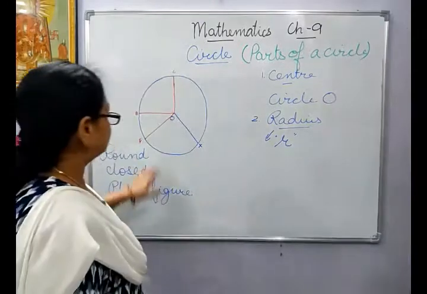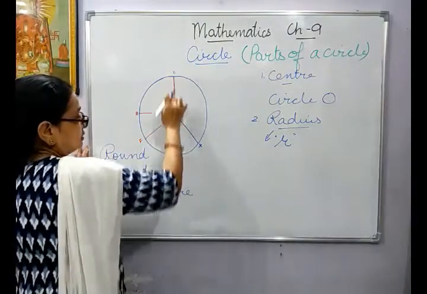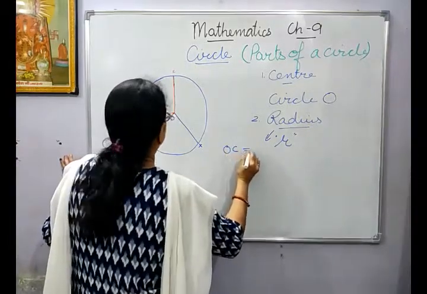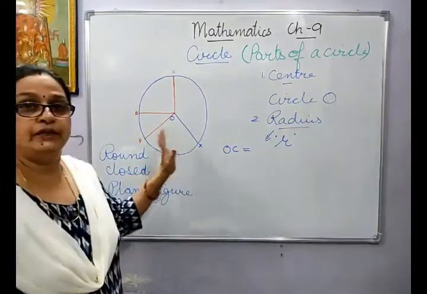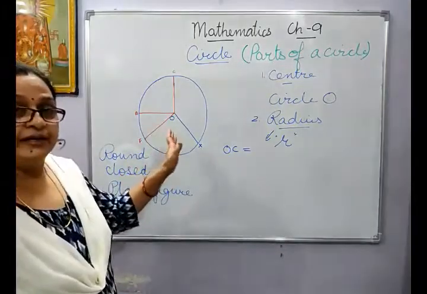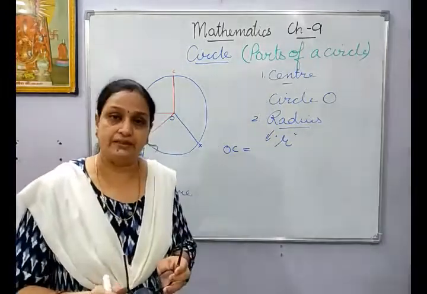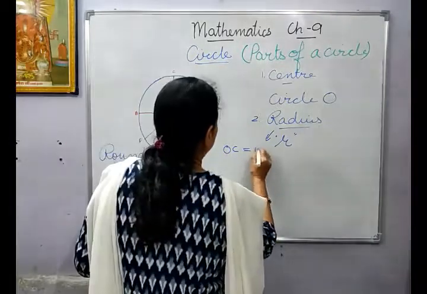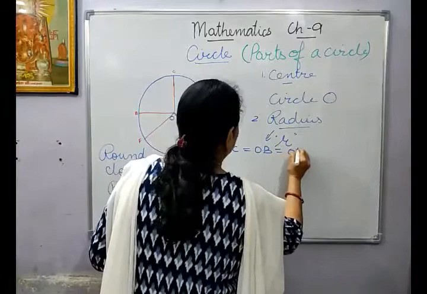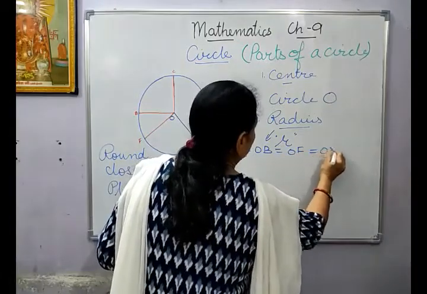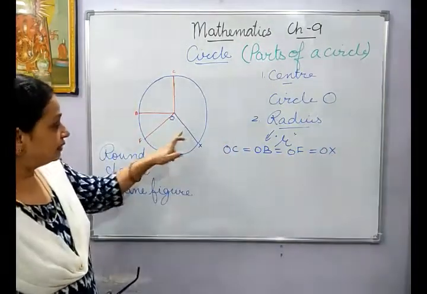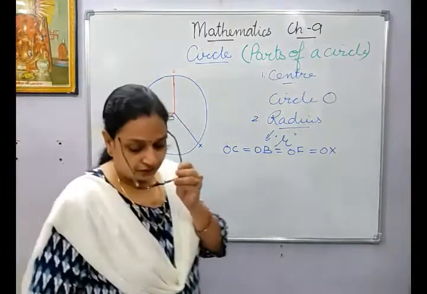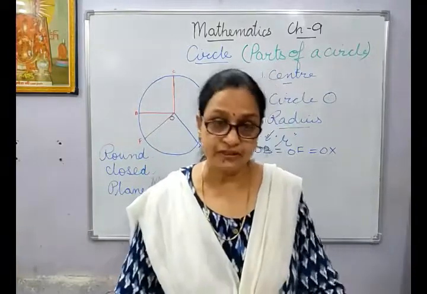Then if you measure these, OC, OB, OF, they will all be equal. All the radii, which is the plural form of radius, will be equal. OC will be equal to OB, will be equal to OF, will be equal to OX, like this. They will all be equal. Okay, so that was your second part.